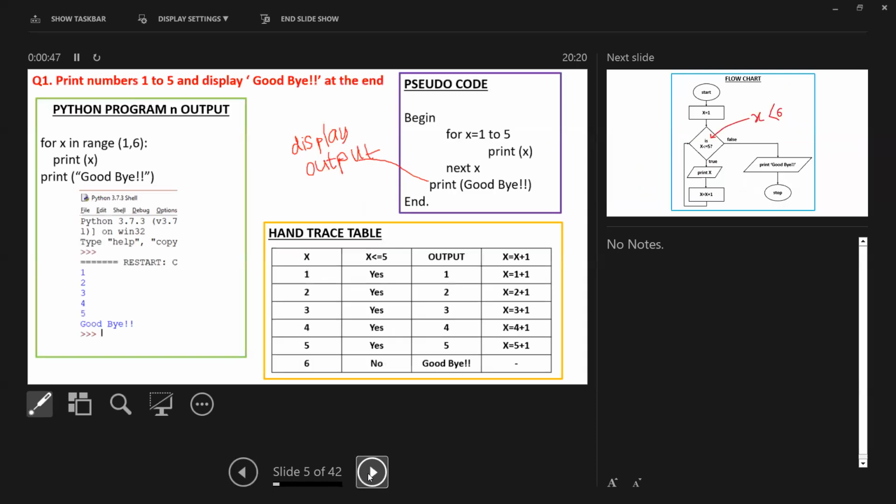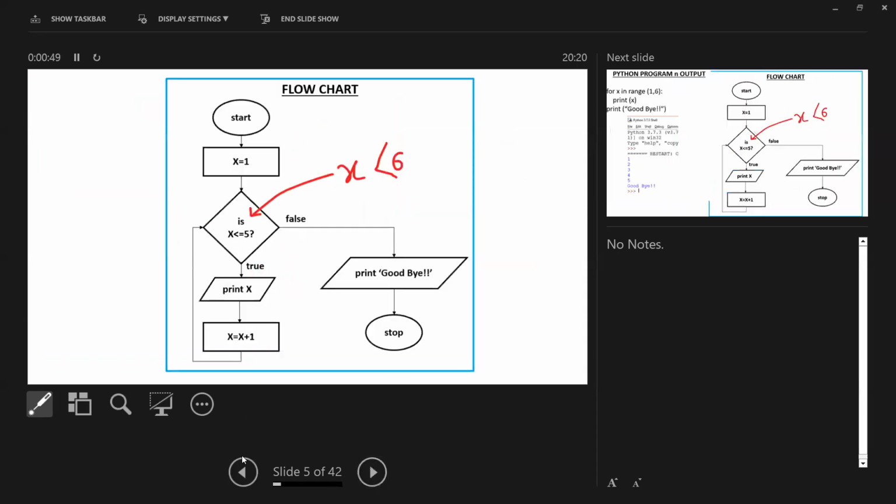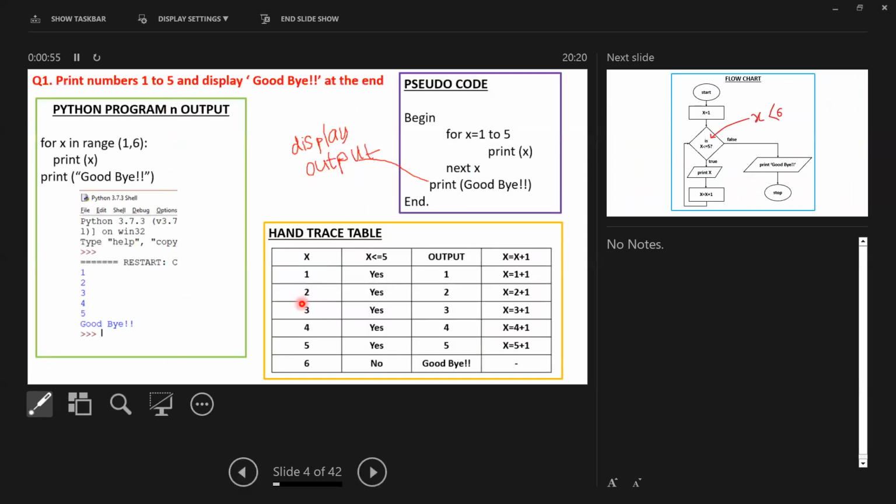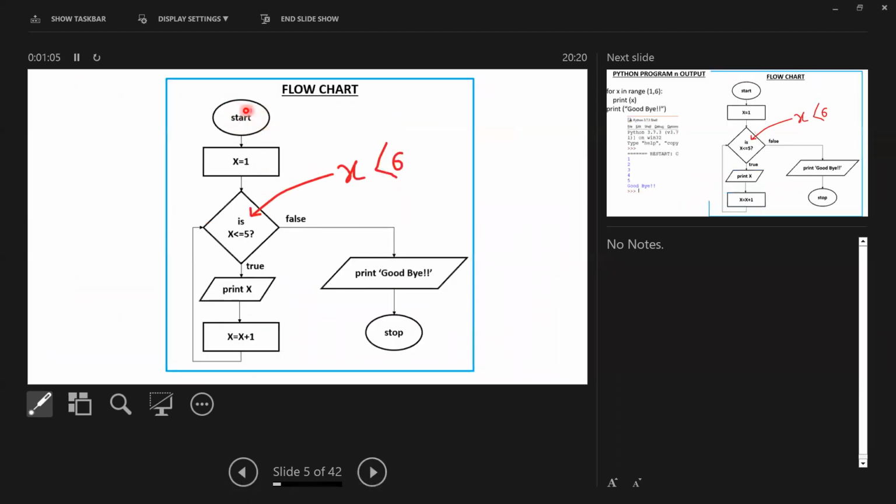I will just show you an example. Now here I have a question: print 1 to 5 numbers. So when I want to print 1 to 5 numbers, that means including number 5, I need the output 1, 2, 3, 4, 5. For that, just look at the flow chart. Start, then process x equal 1. Is x less than or equal to 5? If it is true, then print x. Then increment by 1, so add another 1 to x. That means x is going to increment.